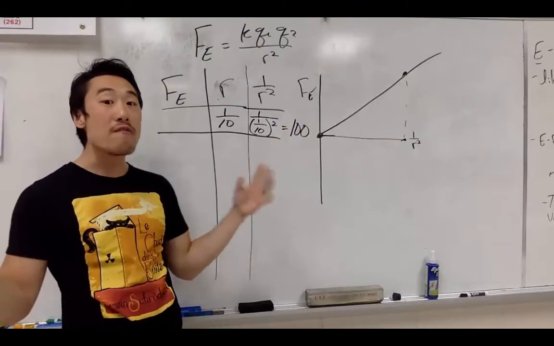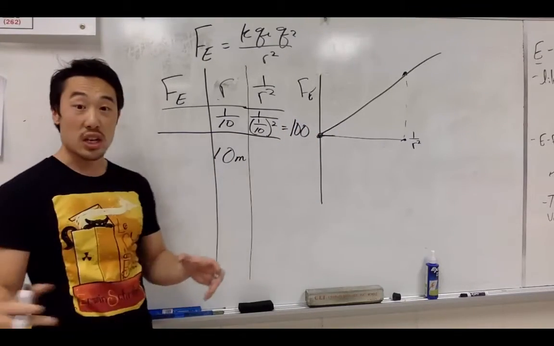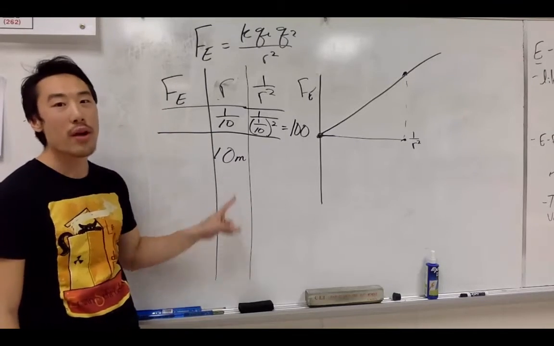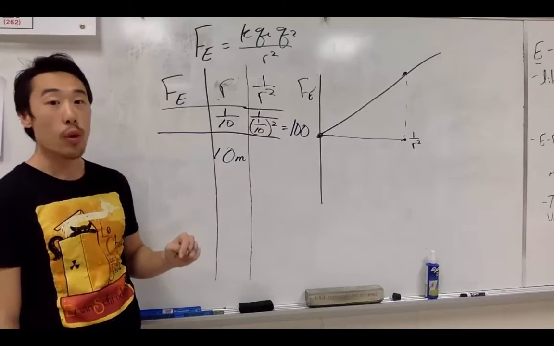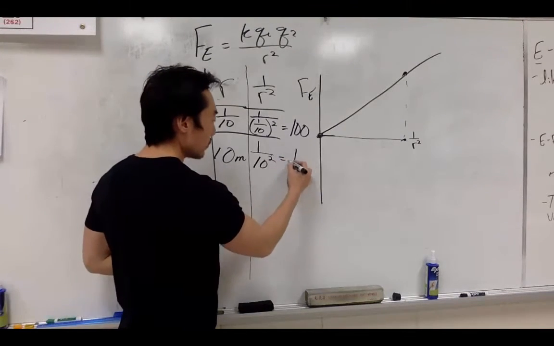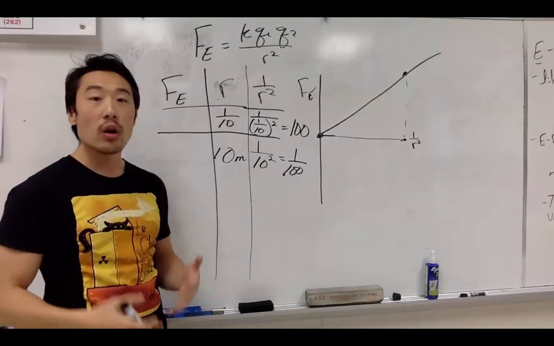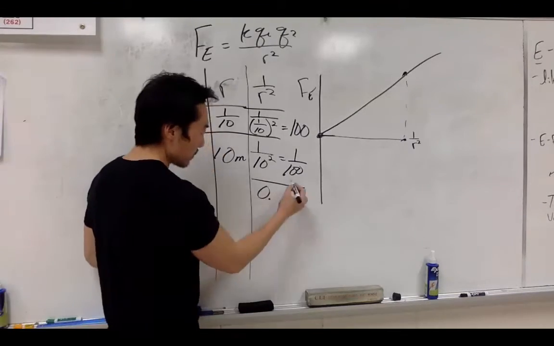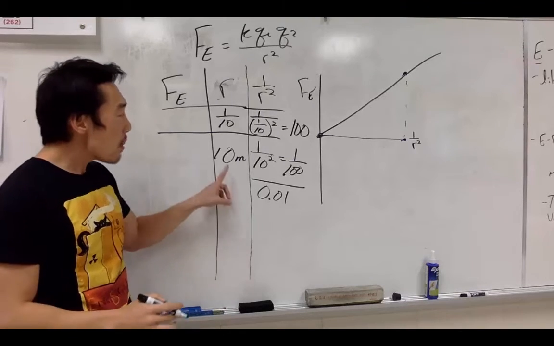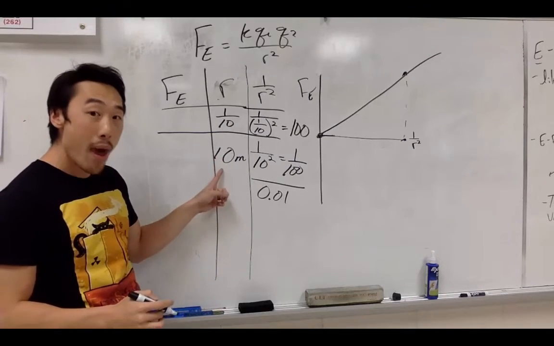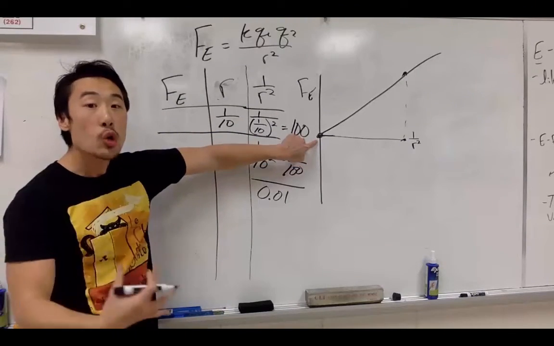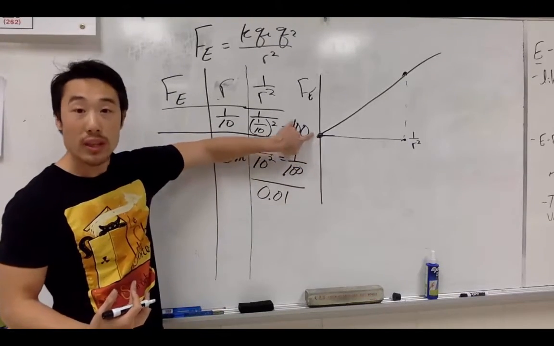So let's go the opposite direction. Let's say the two objects are very far from each other. Let's say it's 10 meters away from each other. Wow! So when the two charges are 10 meters away from each other, and we put it into the 1 over r squared equation, we get 1 over 10 squared, which is 1 over 100, which is 0.01, which is super close to 0. So you see, the further away the objects are for this kind of graph, the closer it will get to the 0 point for the x-axis.